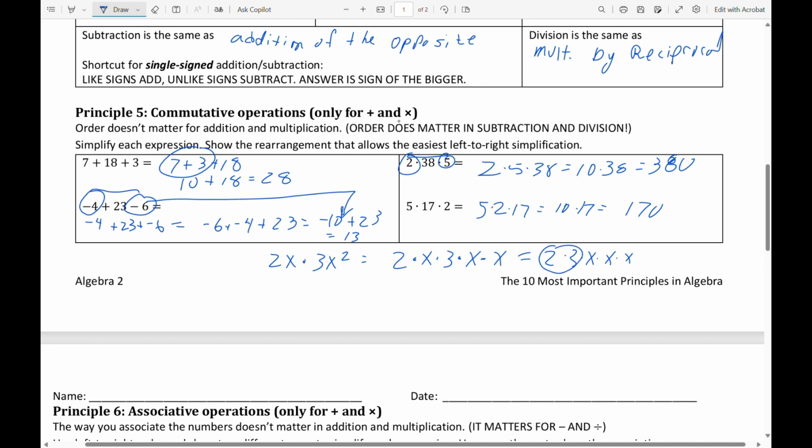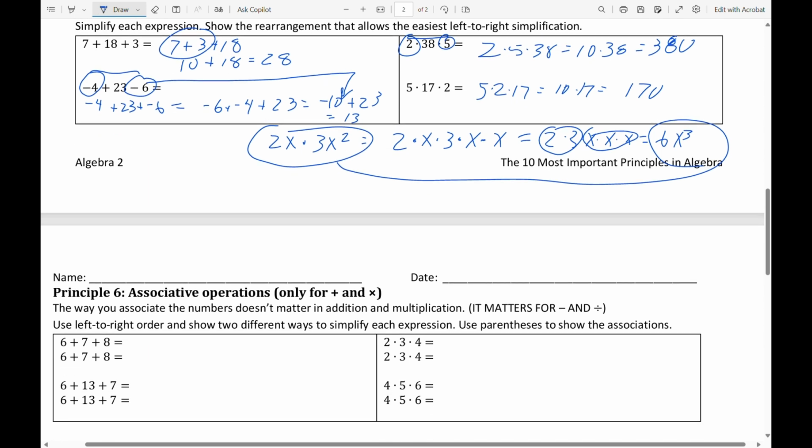And then you're replacing 2 times 3 with its equivalent, 6, and you're replacing 3 factors of x with its defined exponential form, x to the third power. And if you're an experienced student, you'll do all of that in your head, but it's important for you to realize that there are a lot of principles being played out in that little short thing.